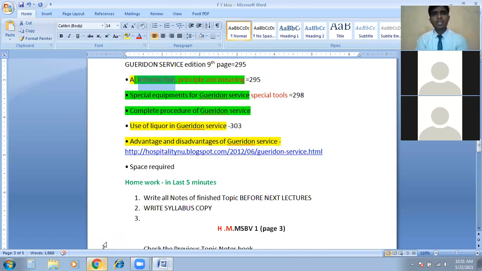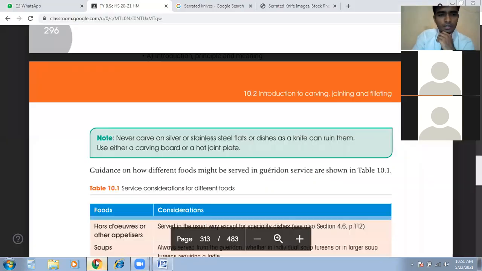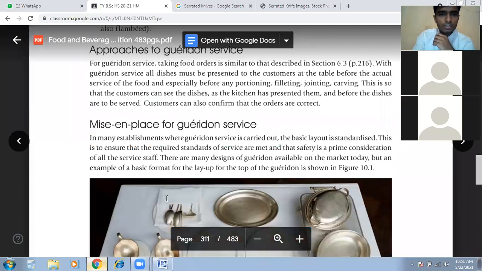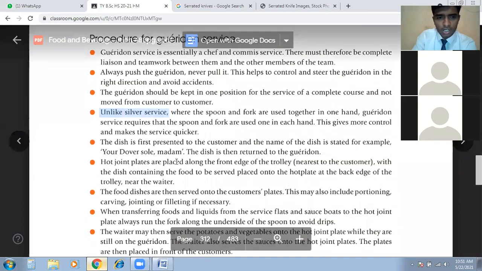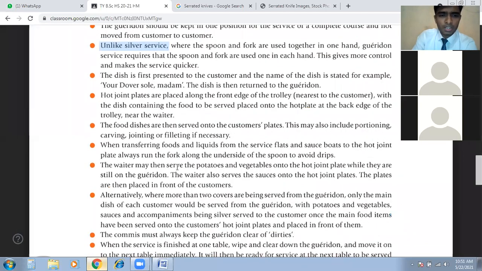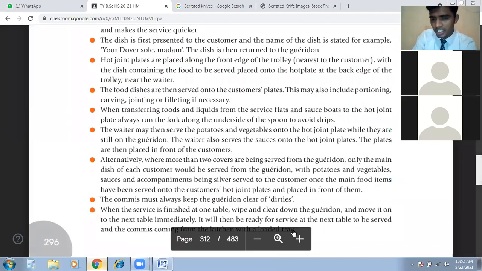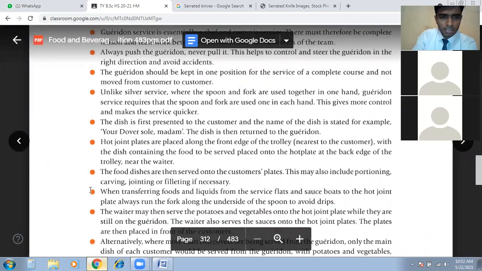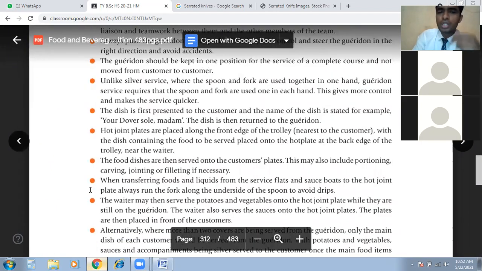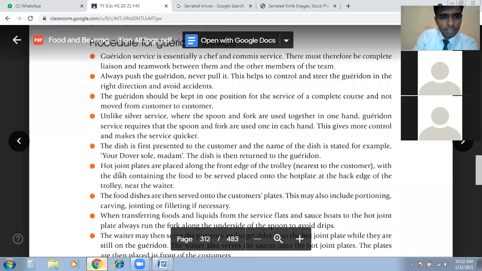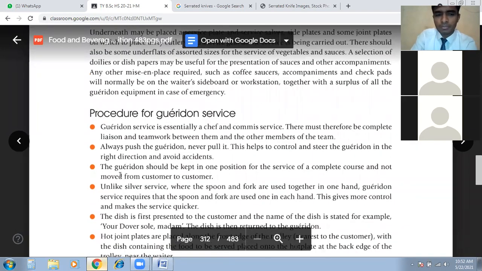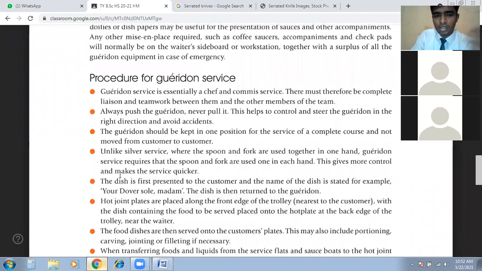So when you make points, take 5 points from the page, from the paragraph. This is the introduction, right? This is the procedure. Most likely these points are similar to when we serve any dish like normal service, but the garrison service includes those points also, so you don't have to overwrite that. So make 5 points from here, and then for the exam you can explain those points or add more points.